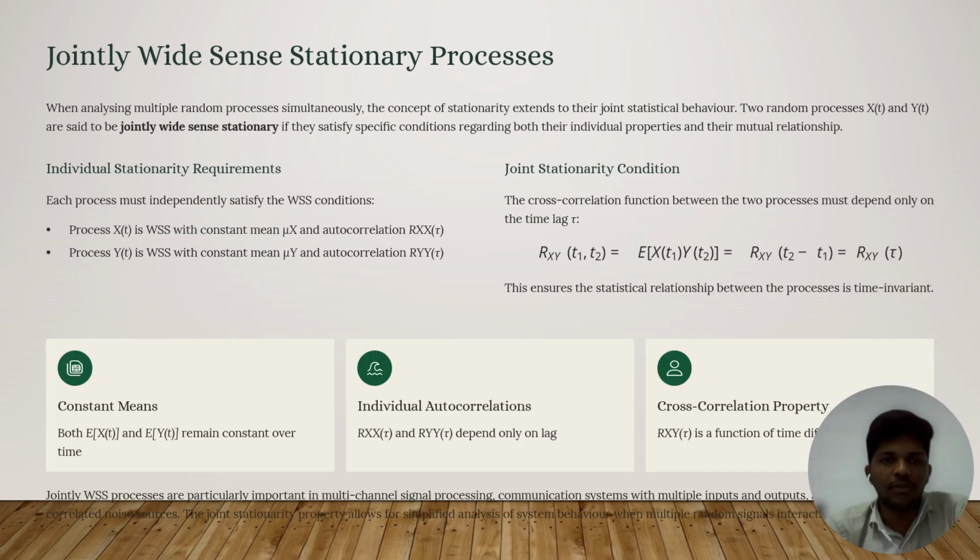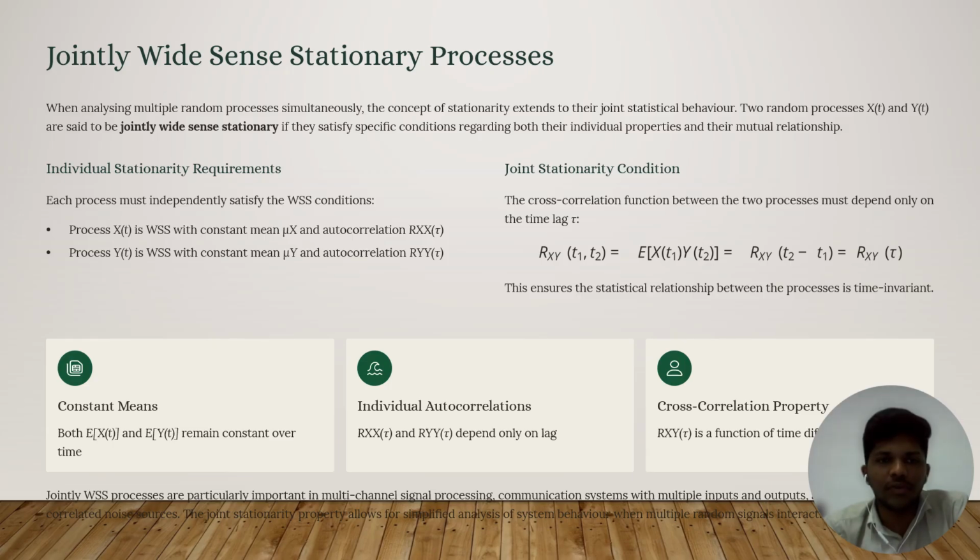And we can see what is joint wide sense stationary process. Here we analyze multiple random processes simultaneously. The concept of joint wide sense stationary extends the stationary concept. The two random processes x of t and y of t are said to be jointly wide sense stationary if they satisfy specific conditions regarding both their individual properties and their mutual relationships. Individual stationary requirements are given below. Each process must independently satisfy the wide sense stationary conditions.